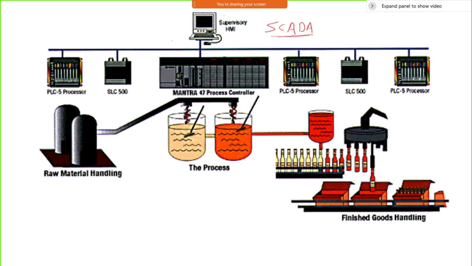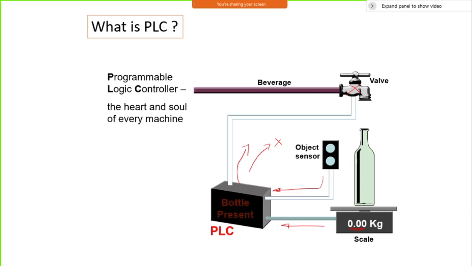You can look at it once again: the bottle is kept, then the bottle is present, then open the valve. It will start the filling and continuously measure the weight. Once it reaches a full bottle, it will again generate the signal for the valve and turn it off.